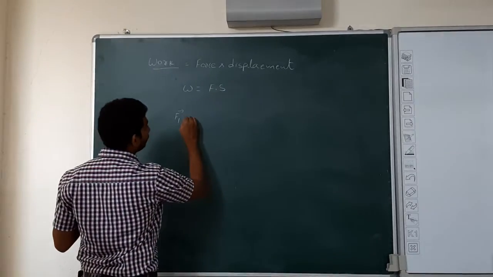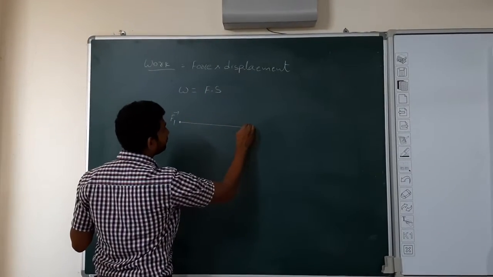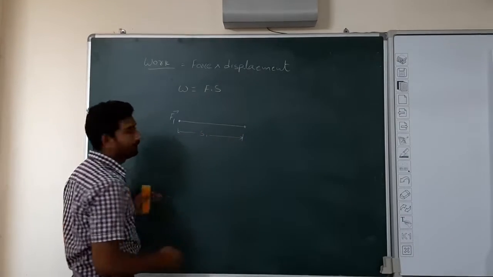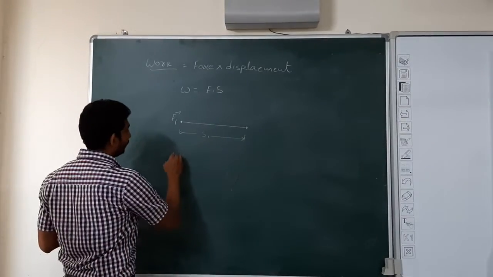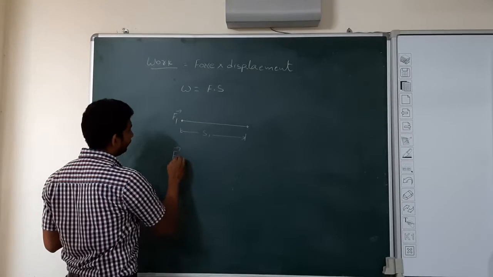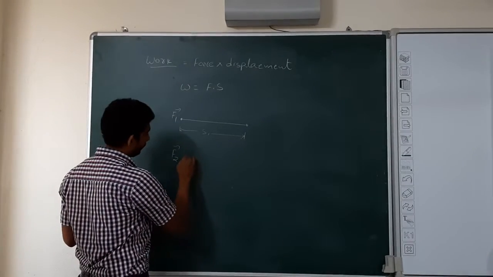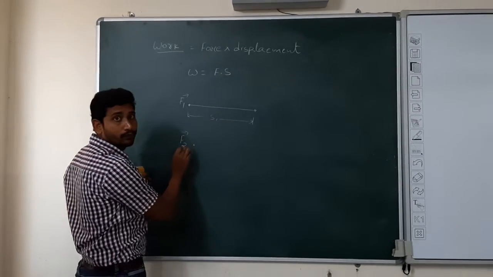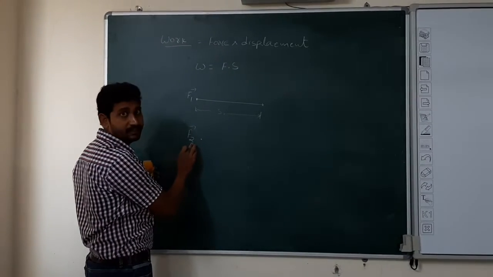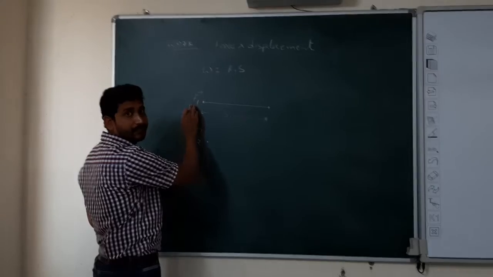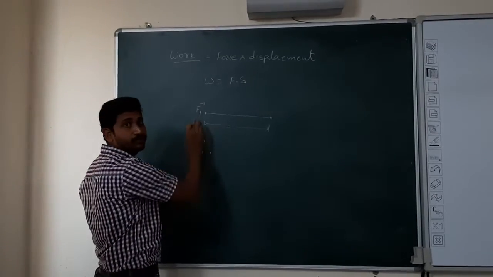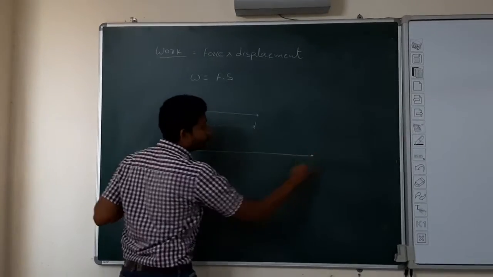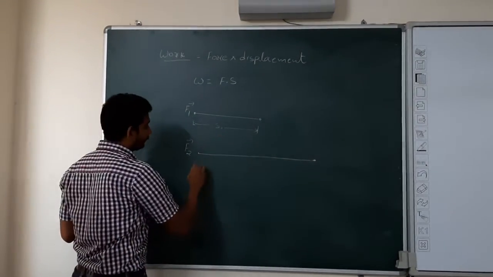The ball covers some distance S1. Now I applied force on the same ball, but F2, the force applied by me in the second case, is more than the force applied by me in the first case. That means F2 is more than F1, then it will cover more distance than before.